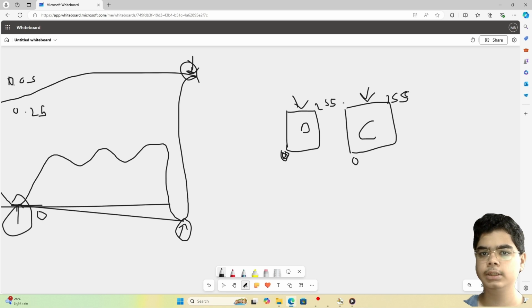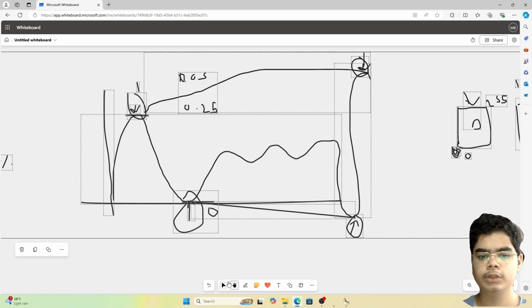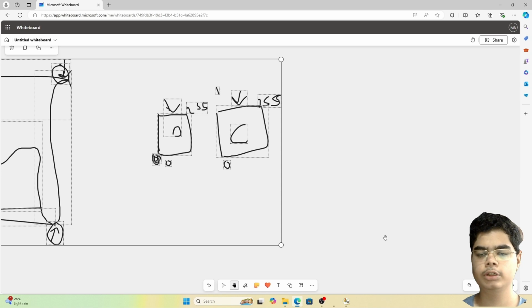So the min max scaler will assign 1 to the 255 value and 0 to the 0th pixel value. What it will do is assign 0.25, 0.55 or something like that to all the rest of the values, because it knows that no pixel value can go above 255 and no pixel value can go below 0. So this is the proper case where min-max scaler can be useful. But in our case, as I explained before, we can't really use min-max scaler, so we are going with the standard scaler.